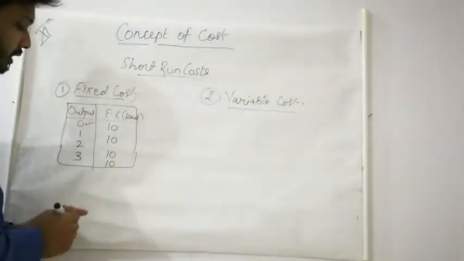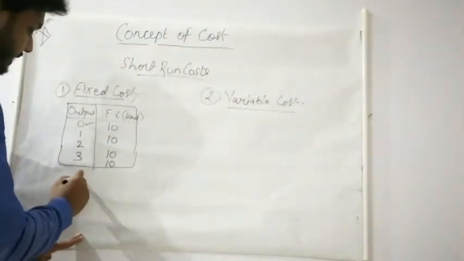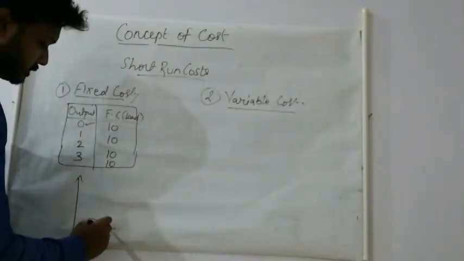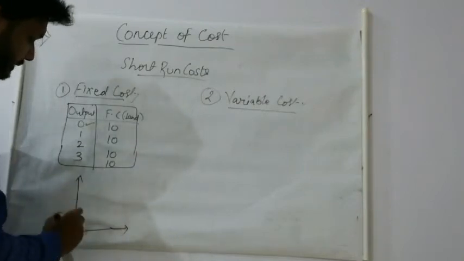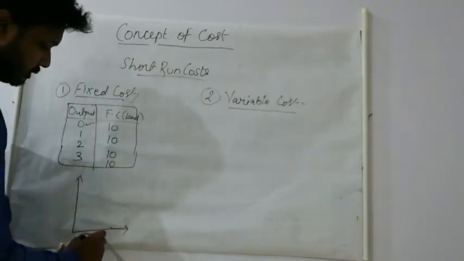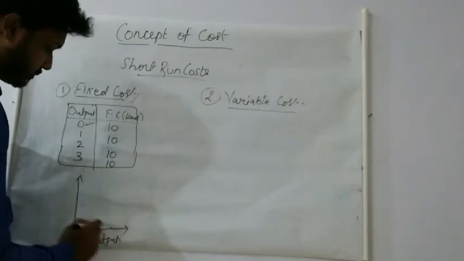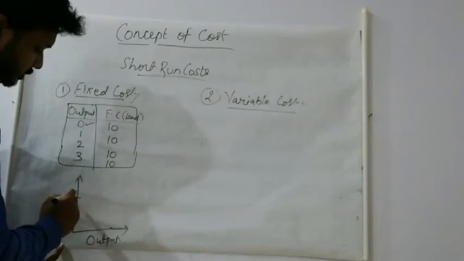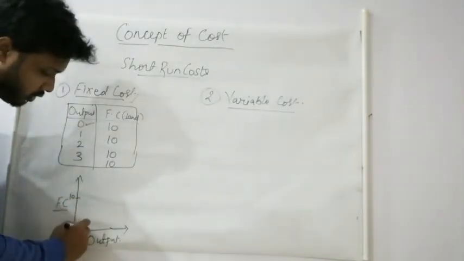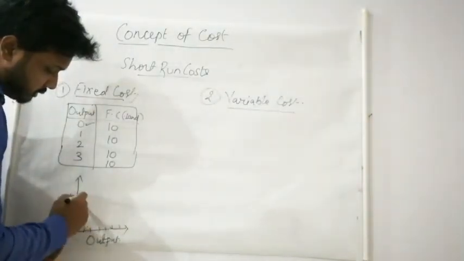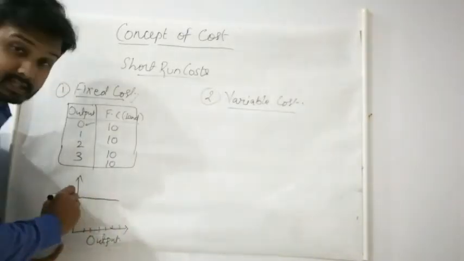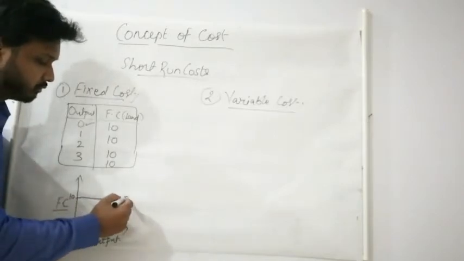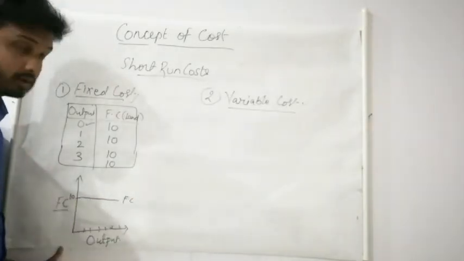remain fixed. If we look at the diagram, students, the curve of fixed cost will always be like this. See, this will be your output, this is fixed cost, okay? Suppose at this level the fixed cost is 10. So at all the levels of output, the fixed cost will be the same, that is 10. Here you can see it as 10, so we will not change. So your curve will be like this for fixed cost, okay?